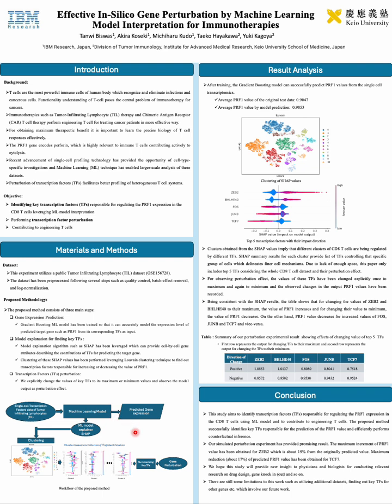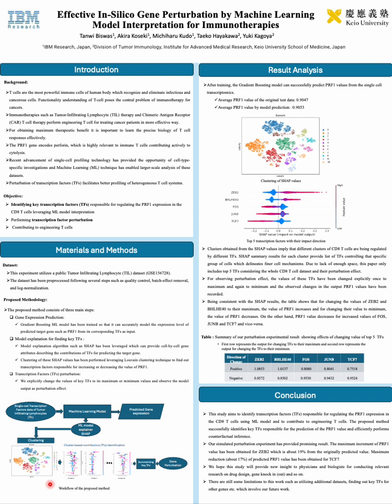In the second step, the key transcription factors regulating PRF1 expression have been obtained leveraging machine learning model explanation techniques such as SHAP, which provides cell-by-cell gene attributions describing the contributions of the input transcription factors for predicting the target gene. Then, clustering of these SHAP values has been performed.